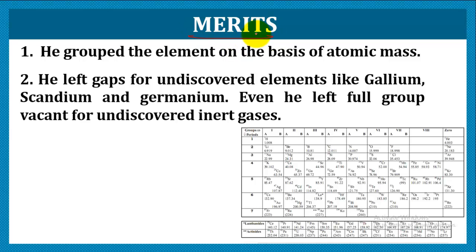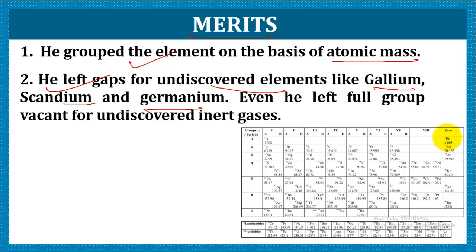So there were many merits of Mendeleev's classification. He could group the elements on the basis of atomic mass. And second, as we already discussed, he left gaps for the undiscovered elements, that is, he could predict the properties of undiscovered elements. These elements got discovered later, that is gallium, scandium and germanium, and they filled those left gaps. Right, so that means he was an intelligent person.